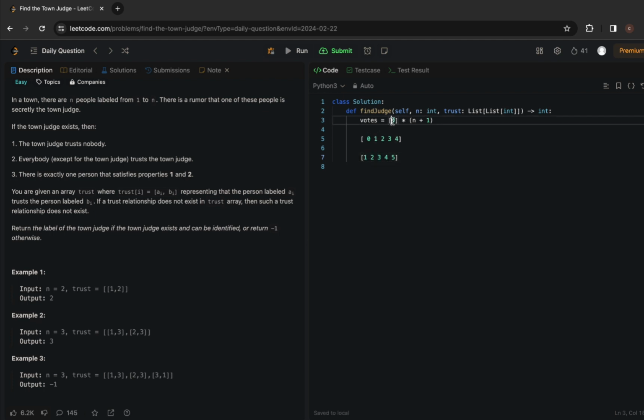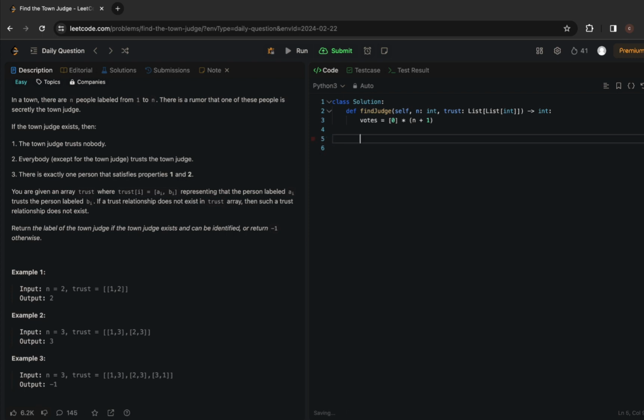So when you initialize it with 0 into n plus 1, what happens? You will have an additional value 0 here, but it counts to nothing since you will not be updating the value. You don't need this anyway. You just need it for the array initialization purpose. So when you have 0, 1, 2, 3, 4, 5 like this, if there is 1, 2 here, somebody trusts 2, so you will go to index 2 and increment its count by 1.